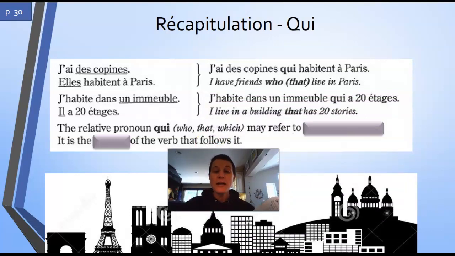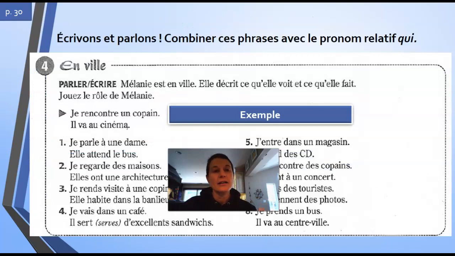So the relative pronoun qui may refer to people or things. It can be either one. It is the subject of the verb that follows it. All right, sometimes it's just fun to have an accent.